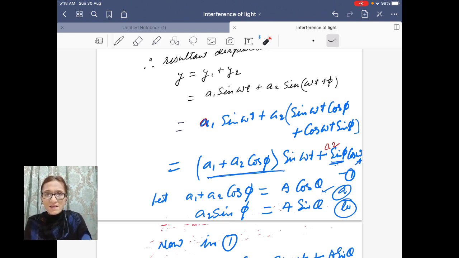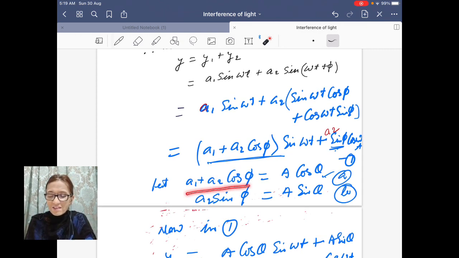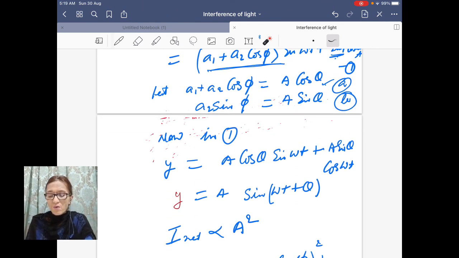Now in trigonometry, an equation which consists of a sine theta plus b sine theta is solved in this way. The first term is taken as A cos theta and the second term is taken as A sine theta. So now in this equation 1, you find that net displacement y is equal to A cos theta sine omega t plus A sine theta cos omega t.